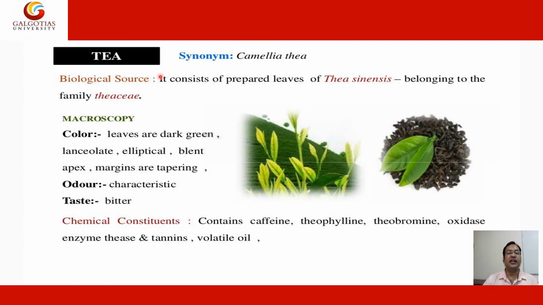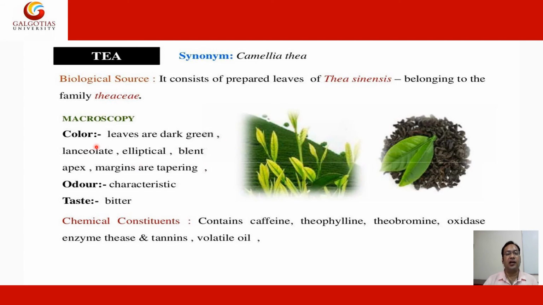Next drug is tea. The synonyms are Camellia thea, Camellia sinensis, or Thea sinensis. The common name is tea. We use it daily in our drink; tea is a source of mood elevator. So the biological source consists of prepared leaves of Thea sinensis belonging to family Theaceae.